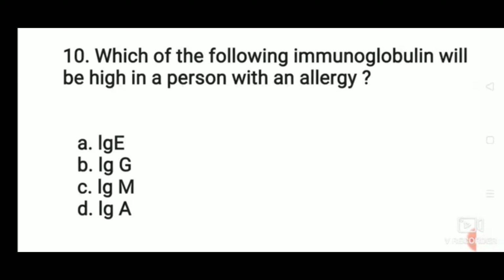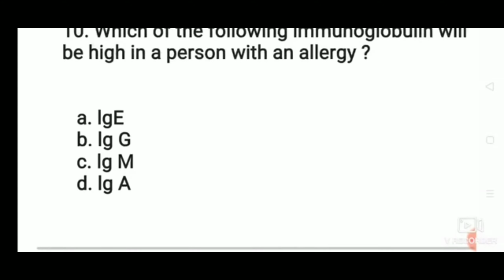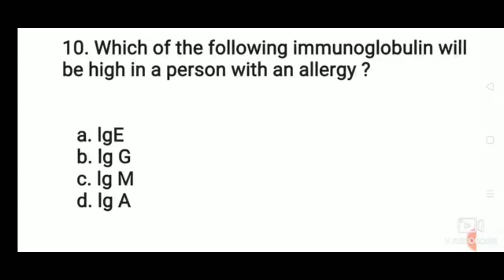Which of the following immunoglobulins will be high in a person with an allergy? IgE, IgG, IgM, or IgA? The correct answer: the immunoglobulin that will be high in a person with an allergy is IgE. This is because IgE antibodies bind to high affinity receptors on the surface of mast cells and basophils, so that these cells may be highly sensitive to allergens even when the concentration of IgE in the circulation is very low.